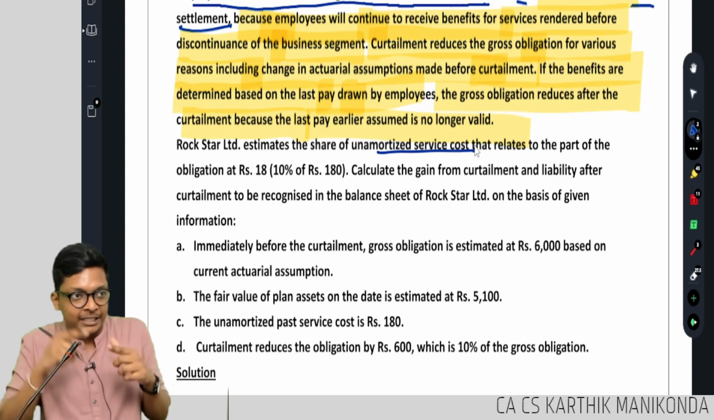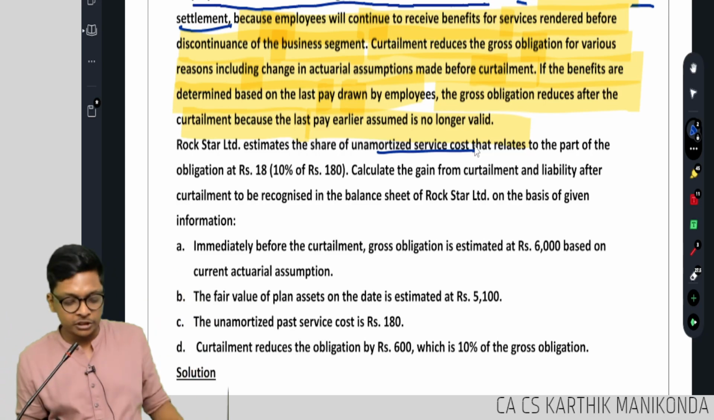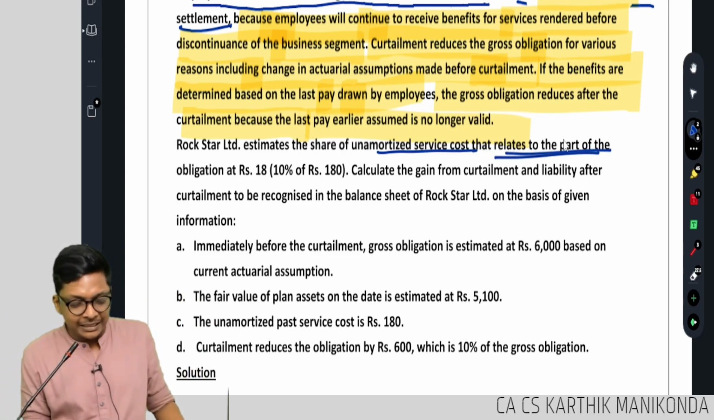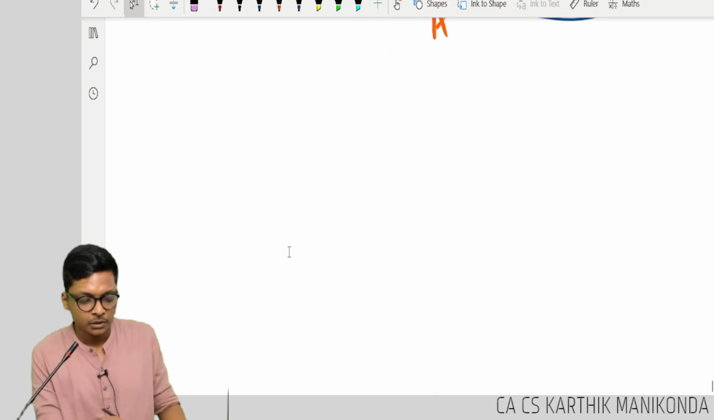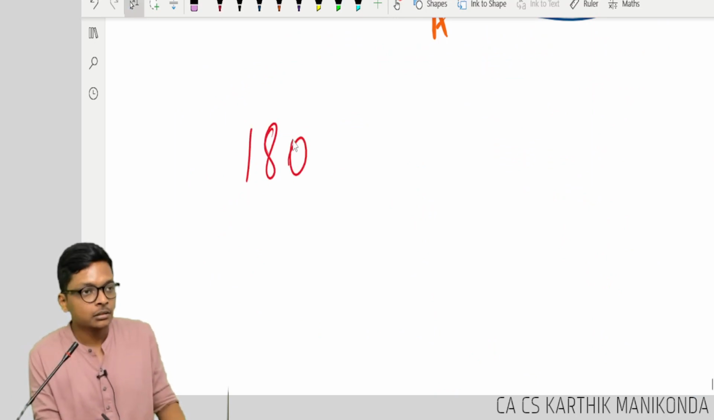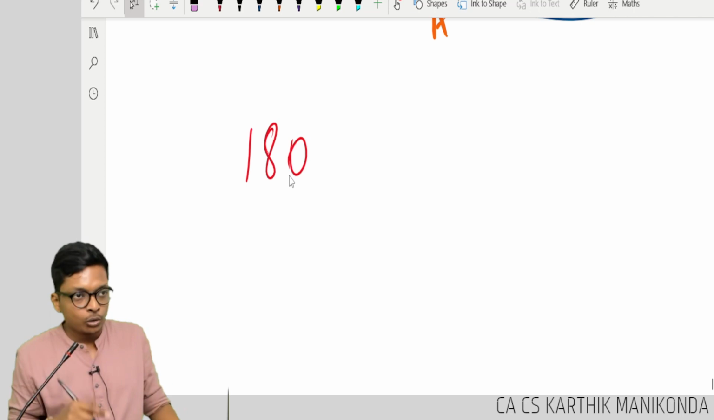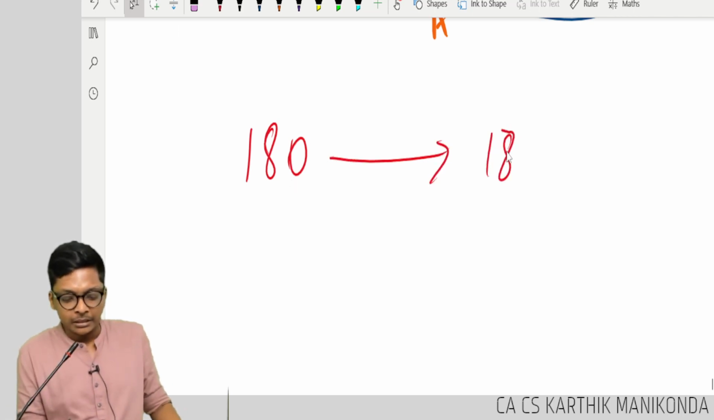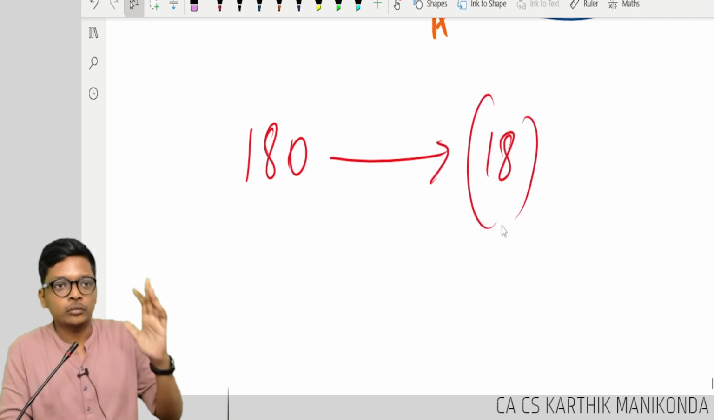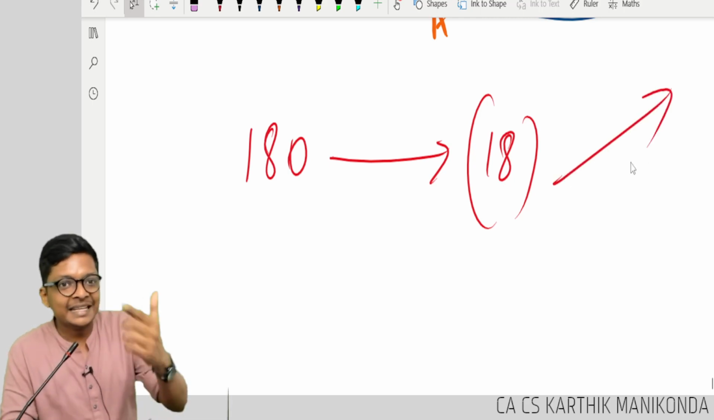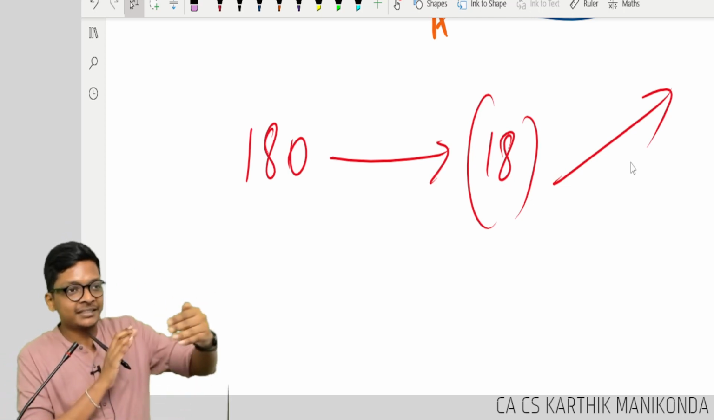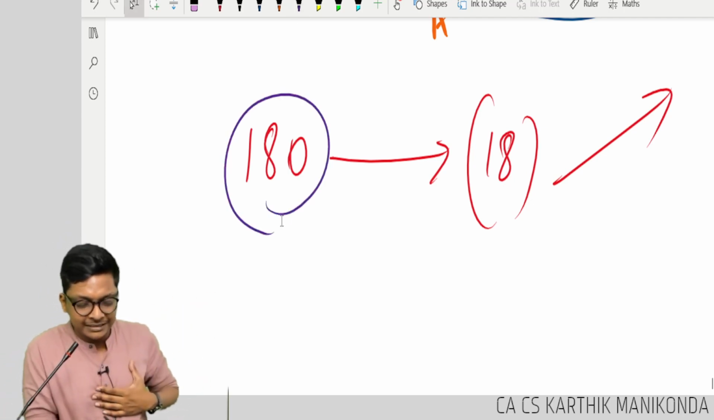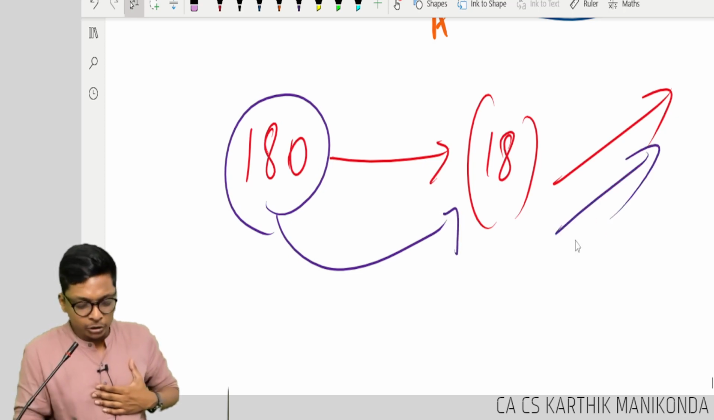Previous things I am accounting now, but I am amortizing for the future. That relates to the part of the obligation, rupees 18, 10% of 180. What is it trying to say? Total unamortized is 180, but in this 18 need not be amortized anymore. Why? Those employees are leaving the business. Ideally, I would amortize 180 divided by number of years. Here I don't have to amortize 18 of this 180 because those employees are leaving.